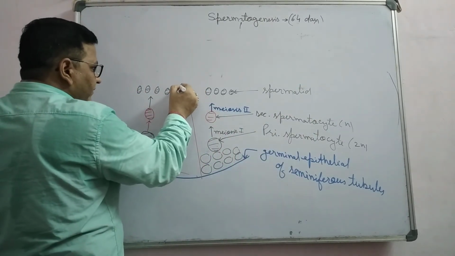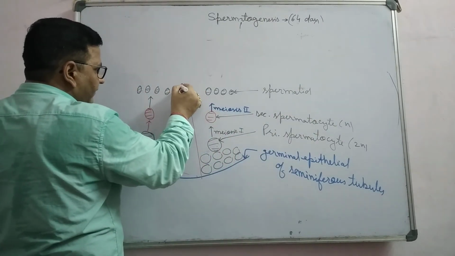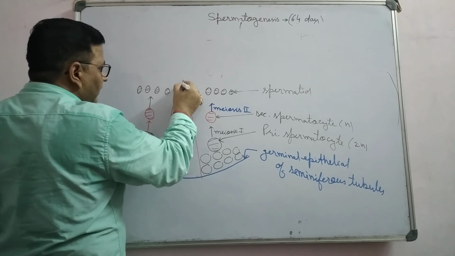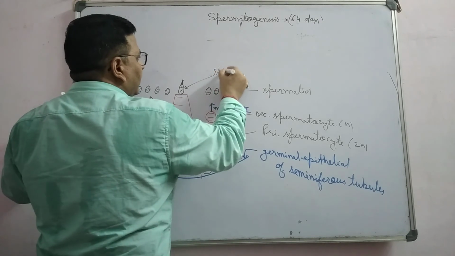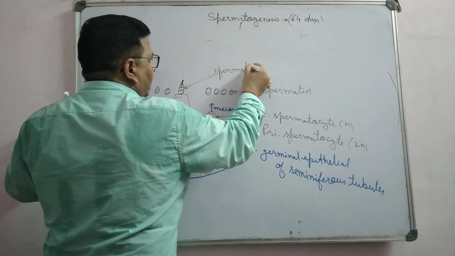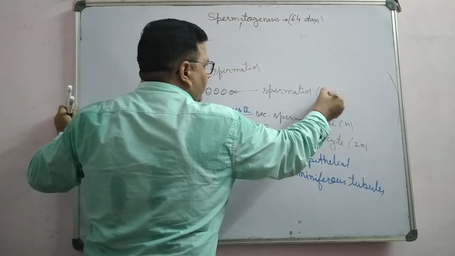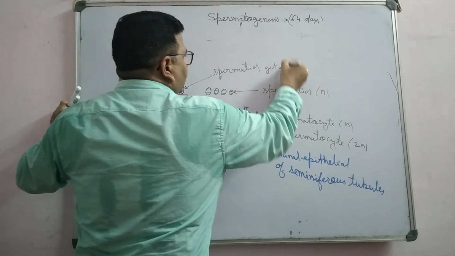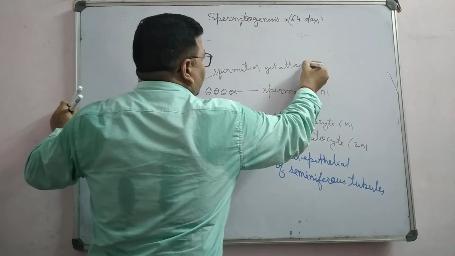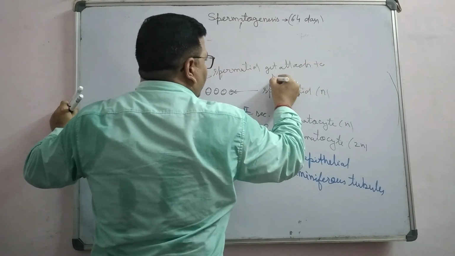The spermatid is also haploid. The spermatids get attached to Sertoli cells.